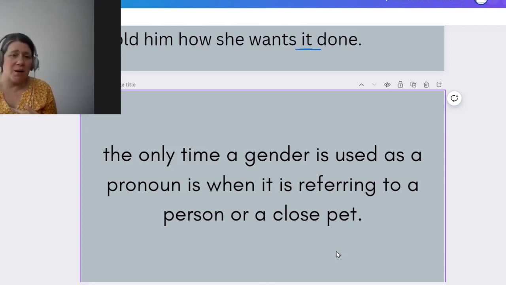Like my dogs are both boys. I always call them he. But if it's a dog that belongs to my neighbor and I don't know, I will call it it. Okay. So the only time a gender is used for a pronoun is when you're referring to a person or a close pet.